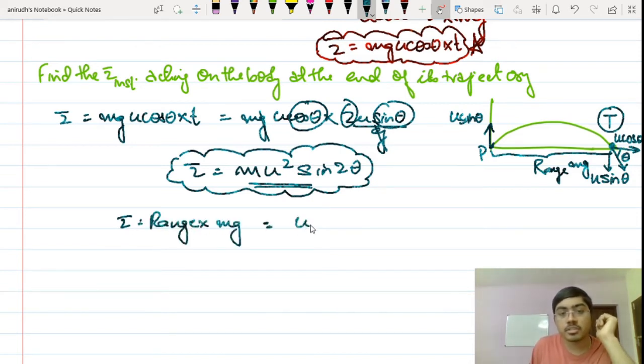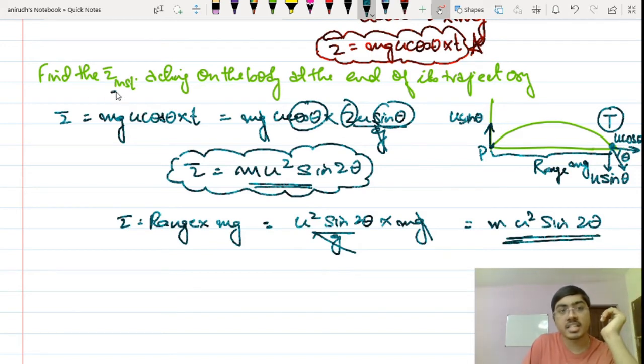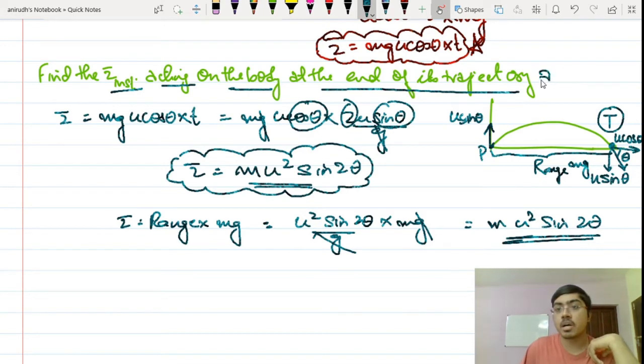So that is u square sine 2 theta by g multiplied by mg. So again you are going to get the same equation, mu square sine 2 theta. Okay, so the instantaneous torque acting on the body at the end of its trajectory about the point of projection P is mu square sine 2 theta.